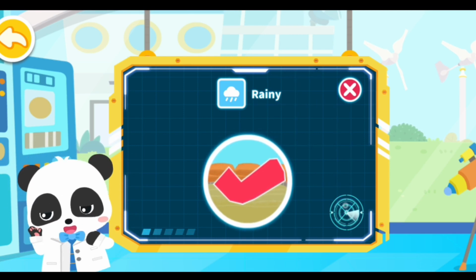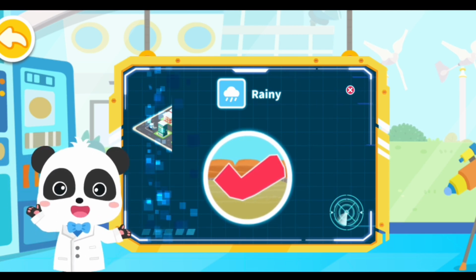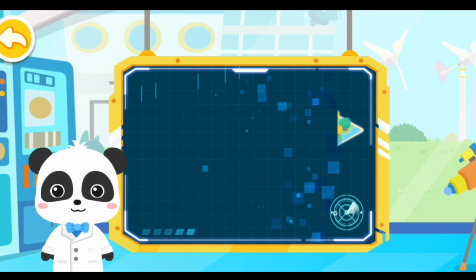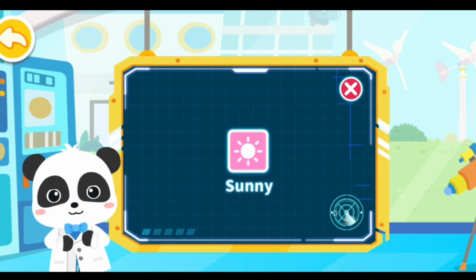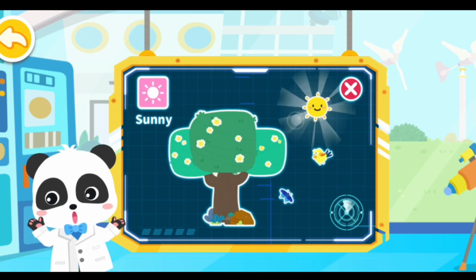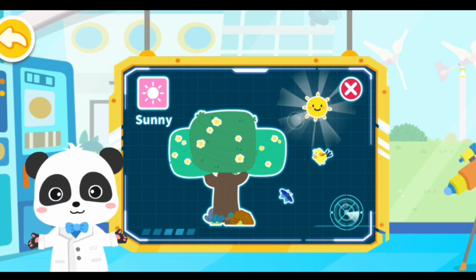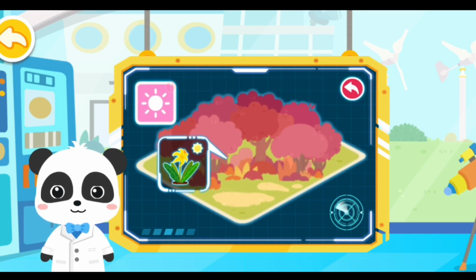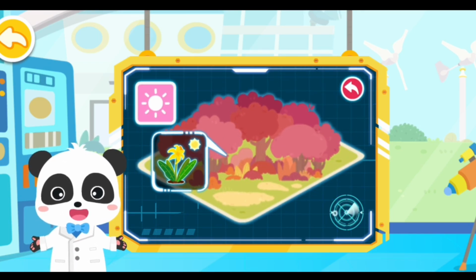Next, let's take a look at the weather in other places. There's a new weather condition. Sunny. The symbol for sunny weather is a sun. The sun is shining so brightly. The animals have come out to play. Let's see what everyone is busy with during this weather.